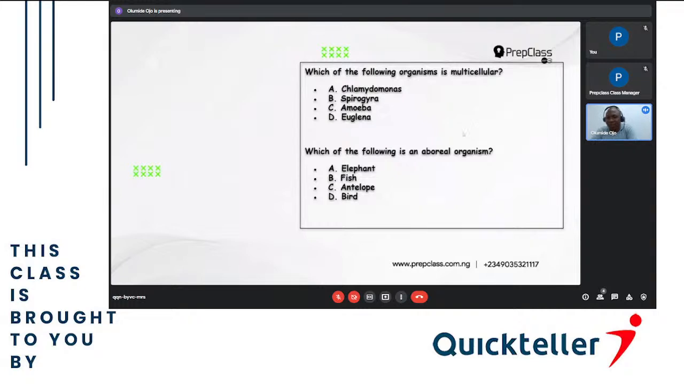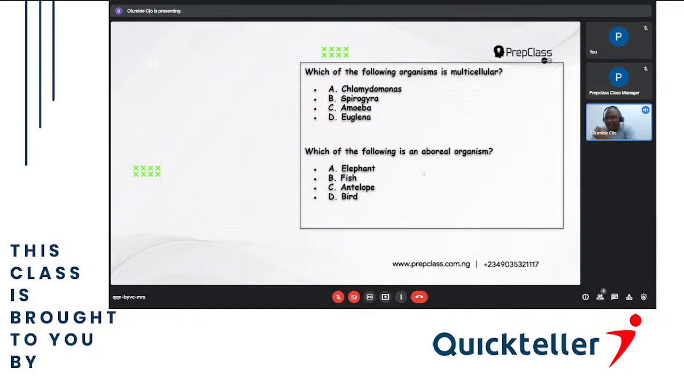Which of the following organisms is multicellular? We have A, Chlamydomonas, B, Spirogyra, C, Amoeba, D, Euglena. Amoeba is unicellular. That's protozoa. Euglena is unicellular. That's also protozoa. Then Chlamydomonas is also the same. So the answer is Spirogyra. Spirogyra is the multicellular organism among them.